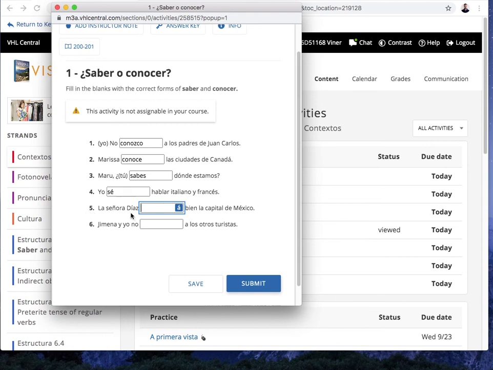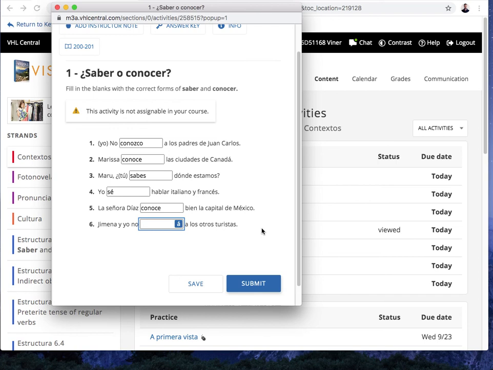5. La señora Díaz blank bien la capital de México. Pause. And we're back. La señora Díaz conoce bien la capital de México. Is quite familiar with the capital of Mexico. Okay, last one for this activity, número 6. Jimena y yo no blank a los otros turistas.